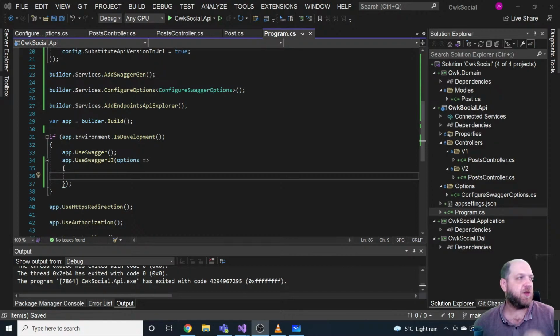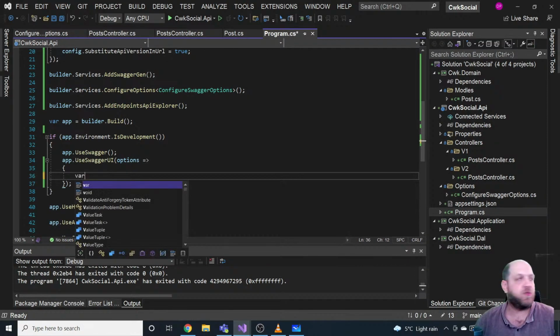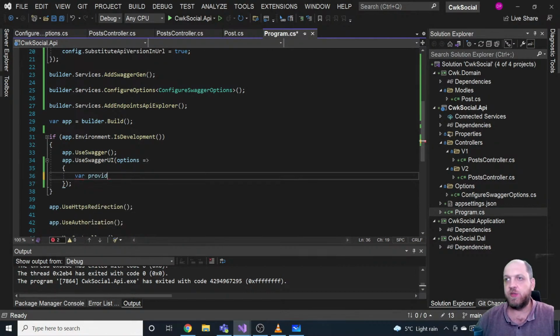So here we can have some options as well, and here we will also need to get all the version descriptions from the same service, so from this IApiVersionDescriptionProvider. But the difference between the step that we have here and the step that we have here is that here we already have a configured and built service provider. So in that case, we can just get a required service where we need it. So we would have here var provider. We don't need to do any other fancy stuff like creating options or things similar to that, because here we can already require services. So it would be